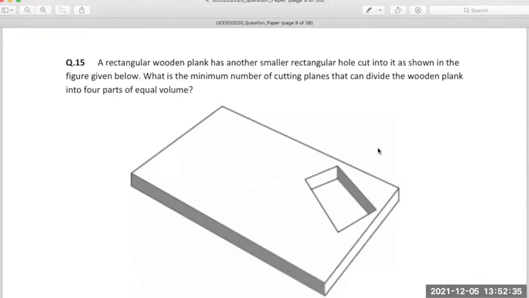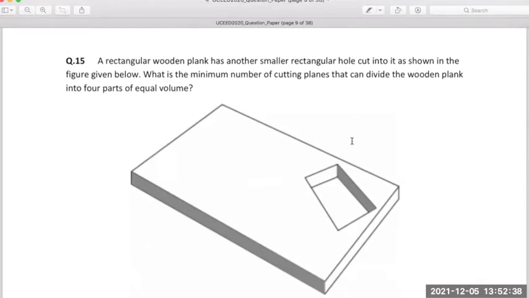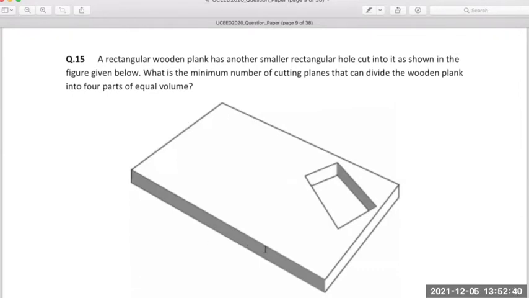Okay, fine. Next question: you are given this rectangular plank and you have to make the minimum cuts to divide this into four parts of equal volume. There's a plank and then there is a cutout in the plank, and this whole volume which is there, you have to cut into four equal parts. What are the minimum cuts for that?